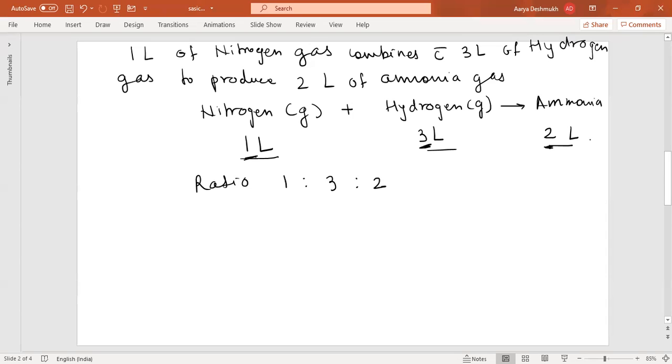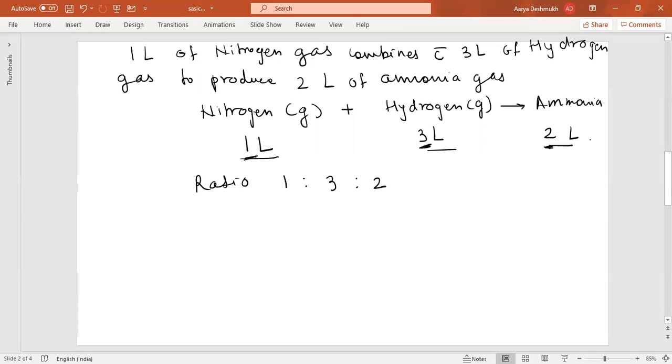Now this is about Gay-Lussac's law. This was a very preliminary or primary observation, put forth by Gay-Lussac. In the States of Matter chapter also we will be studying this law, how reactions are affected by, or dependent on, the change in temperature and pressure.